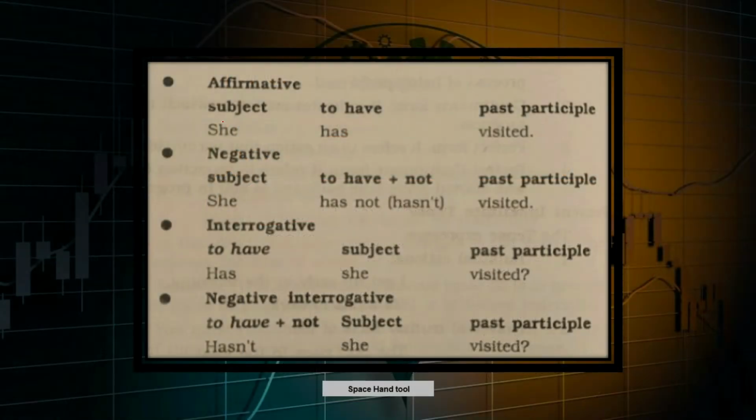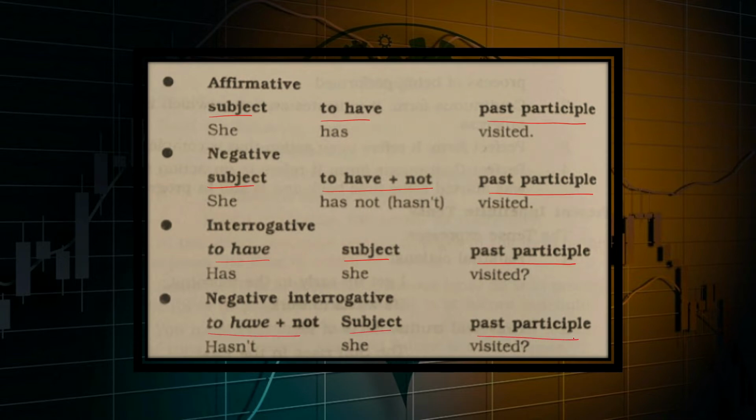The formula for present perfect is, affirmative: subject plus to have plus past participle makes she has visited. Negative: subject plus to have plus not plus past participle makes she has not visited or she hasn't visited. Interrogative: to have plus subject plus past participle makes has she visited. Negative interrogative: to have plus not plus subject plus past participle makes hasn't she visited.